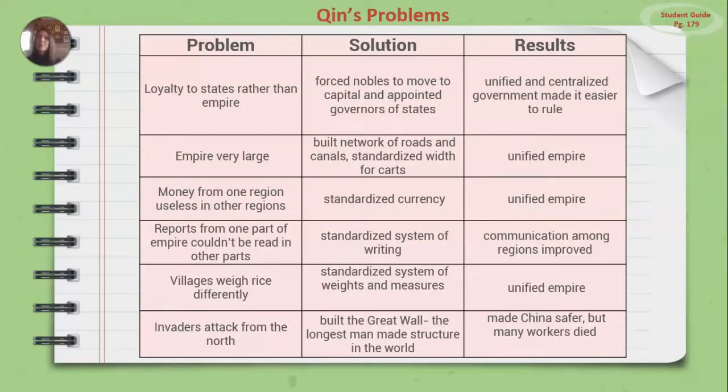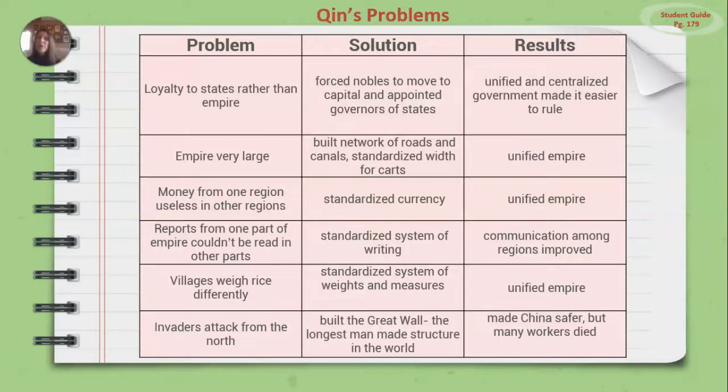So Qin's problems. One of the first problems, loyalty to states rather than empire. So the solution to that was that nobles were forced to move to the capital and they were appointed governors of states. And then the results were a unified and centralized government, which made it easier to rule.